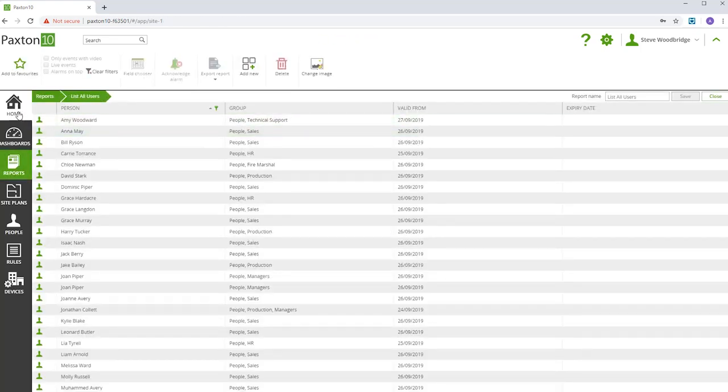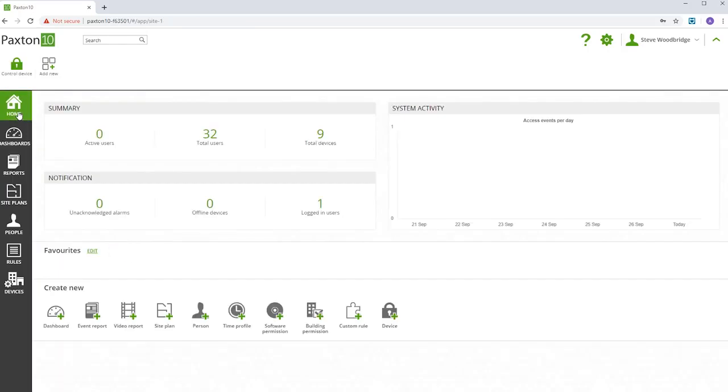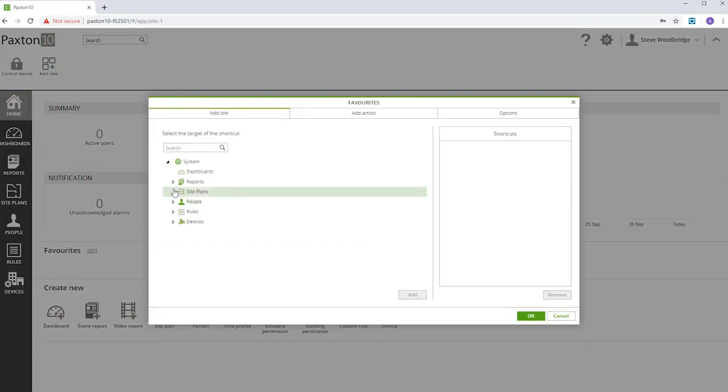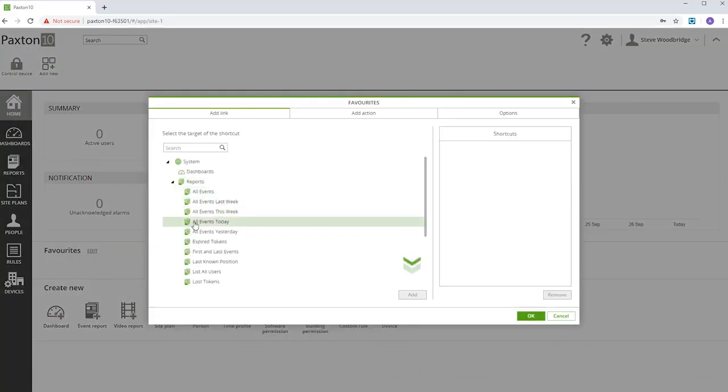The Favorites bar allows you to place shortcuts and action buttons right on your home screen. They are individual to you and can be added simply.